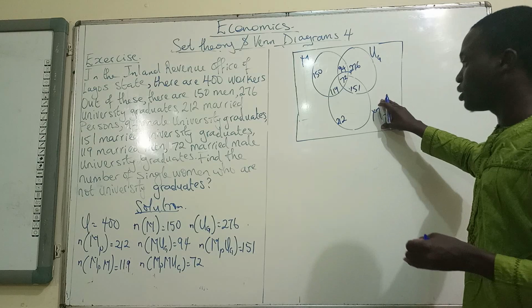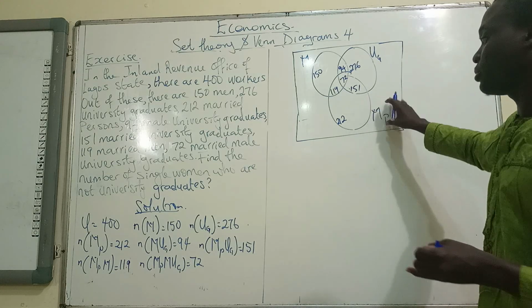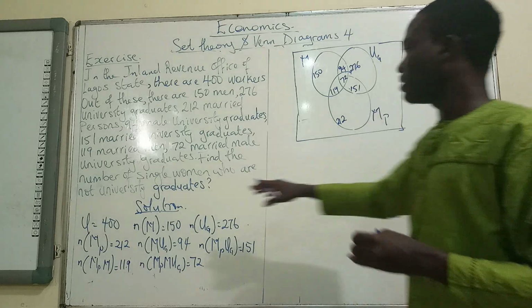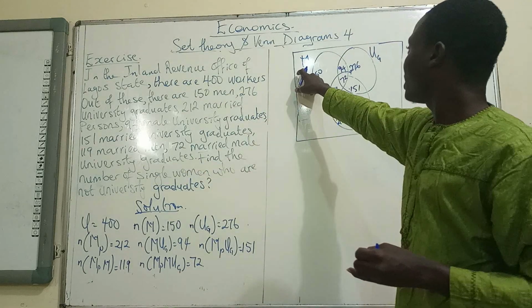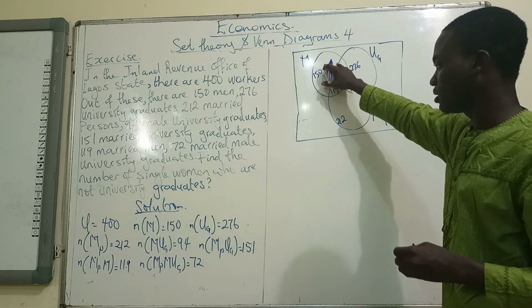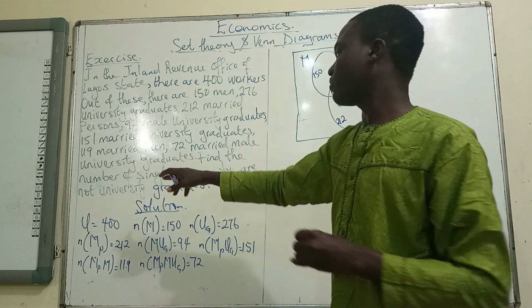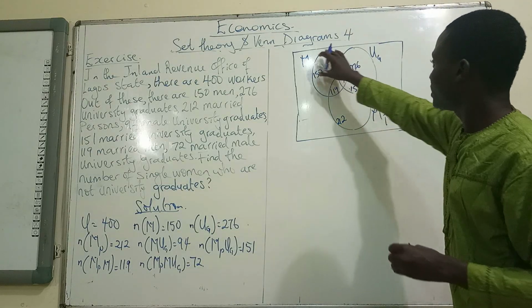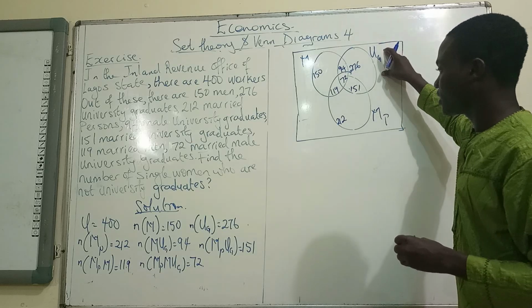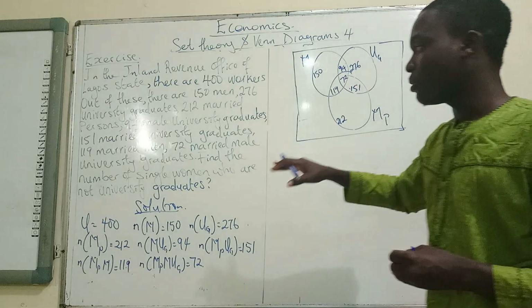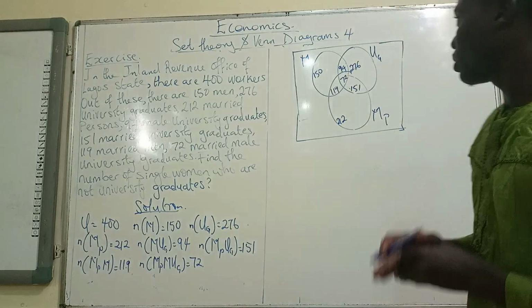So that means they don't belong to this circle. This circle represents married persons. So when we have single, that means they are not married. That's first. Then single women. We have men here. We don't have women. So what we are looking for is not in this circle. Then look at it. Who are not university undergraduates? So what we are looking for, those people are not married, they are not men, and they are not university graduates. That means they are outside the three circles but within the box. So the number of people that we are looking for are outside the three circles but within the box.